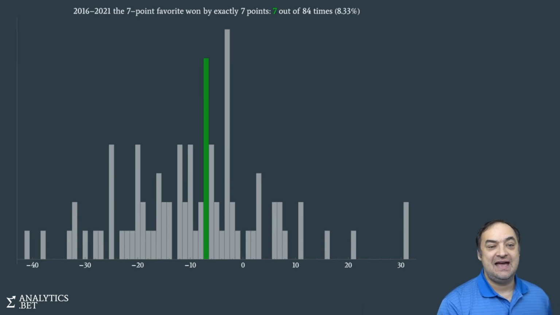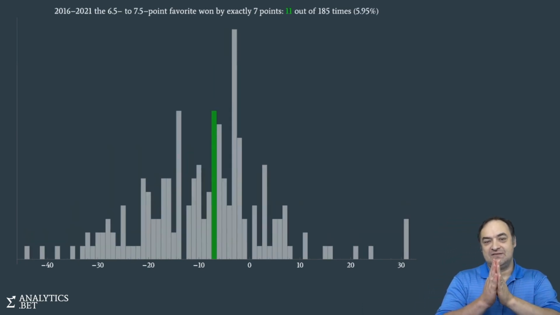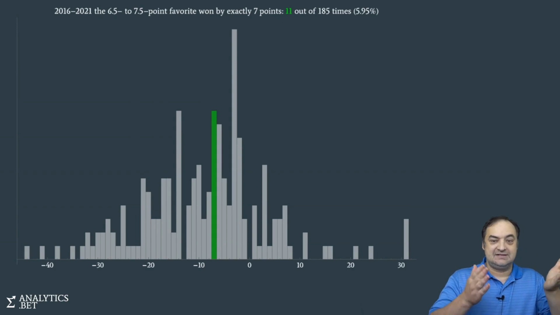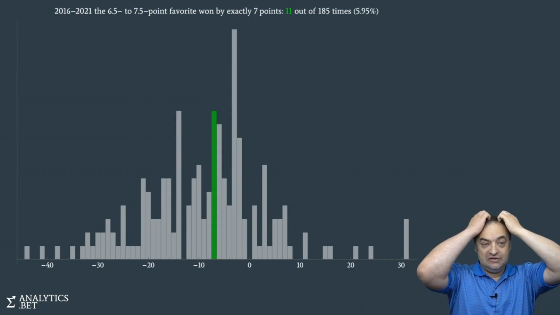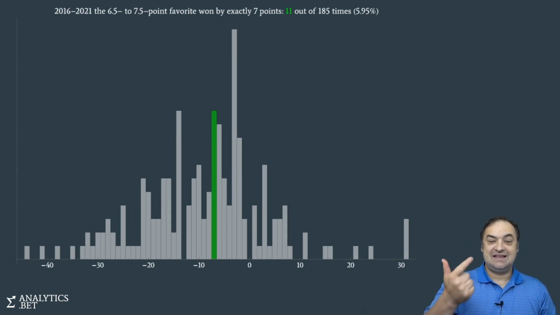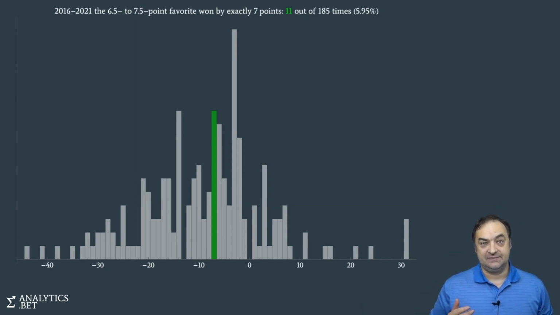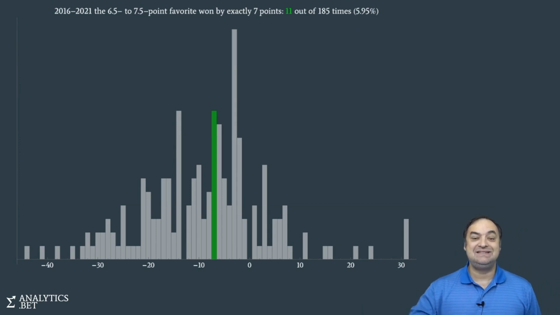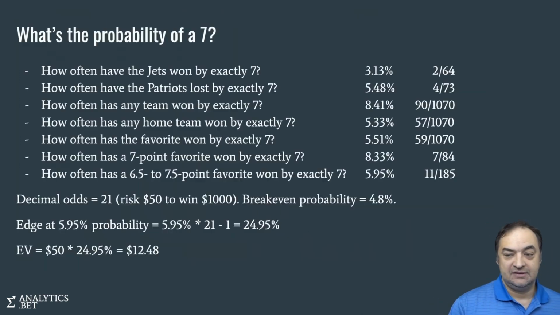What if we extend that though? Because we don't care about exactly 7. Here we're looking at a middle where one line says 6.5, another says 7.5. Why don't we look at all teams where there was a 6.5, 7, or 7.5 point favorite? And of all those games, how many won by exactly 7 points? Well, 185 times that situation happened historically over the past 5 seasons. And out of those 185, 11 times the 6.5 to 7.5 point favorite did in fact win by precisely 7 points. So that's 5.95%.